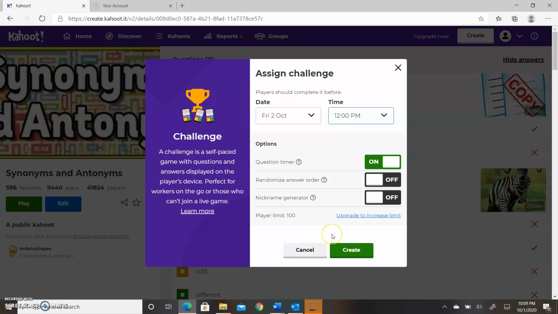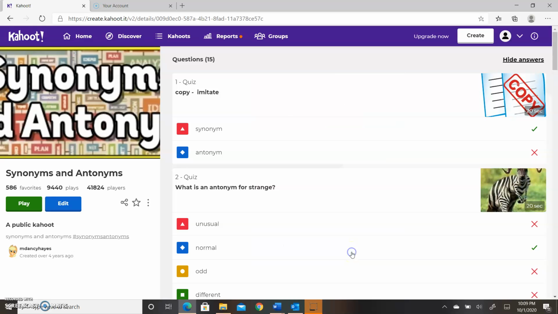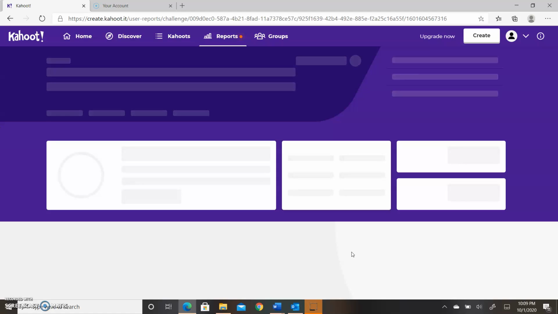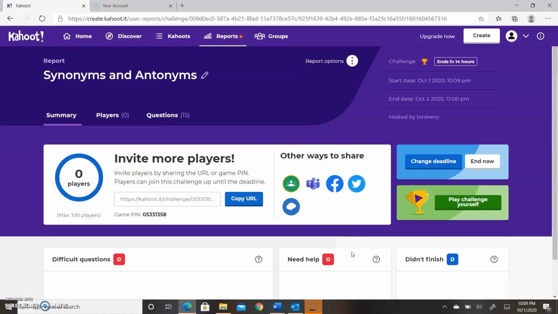And so you want to create it. Now it's going to pop up this. So once this pops up, it says invite more players. Literally copy this URL, or you can copy this game pin right here because I said in the beginning they could have a game pin and just type it in. So for purposes of online learning, we would say copy. And then you go put that in your Schoology, put that in your Google Classroom, put that in whatever forum you're using or what have you.